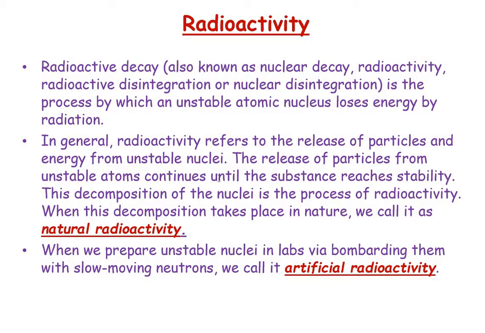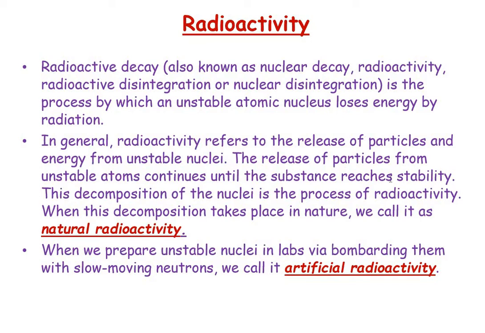So the nucleus attains stability by releasing its extra energy, and it is done by emitting some particles. It may be alpha, beta or gamma particles. So the energy is released as the kinetic energy of these particles. The alpha and beta particles have kinetic energy.